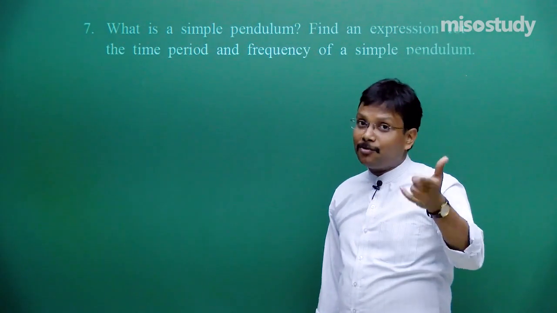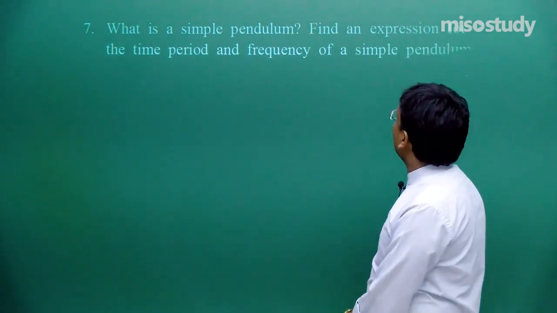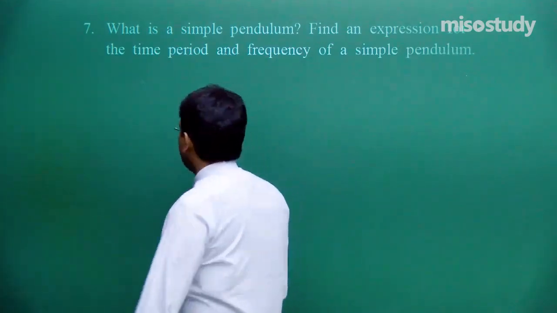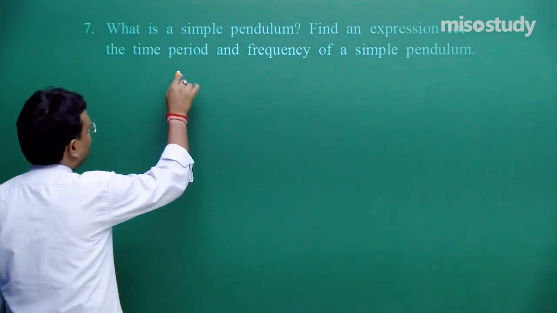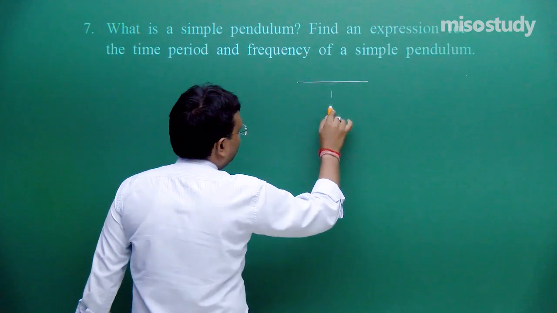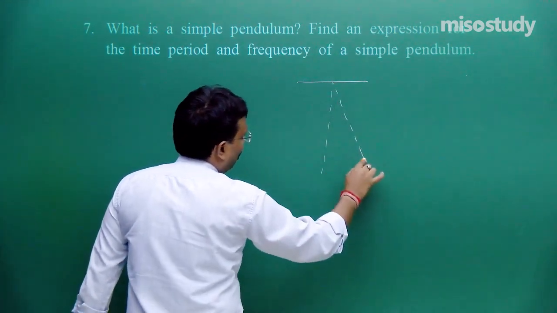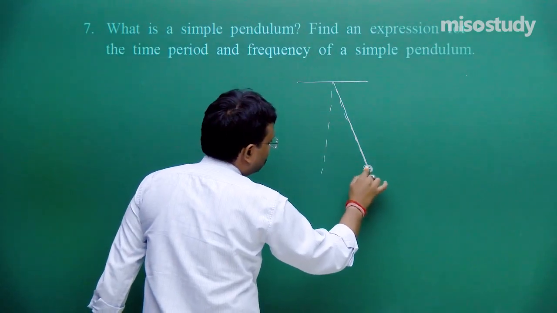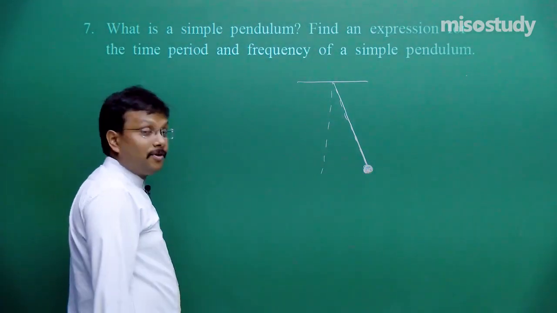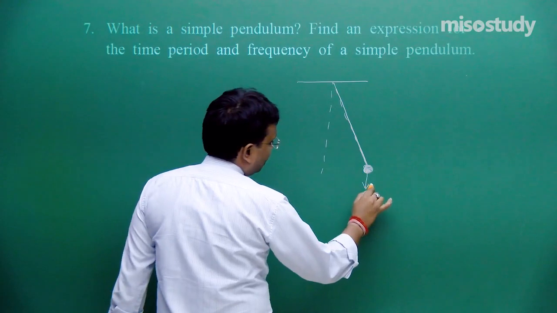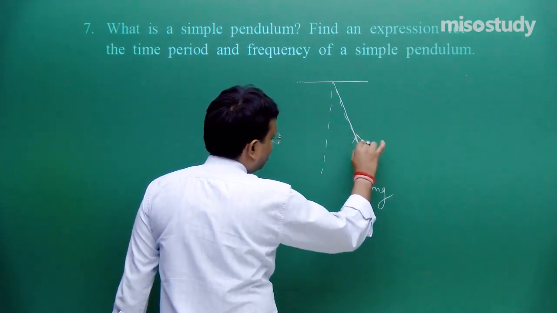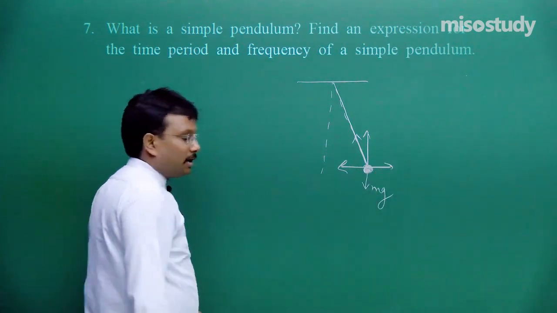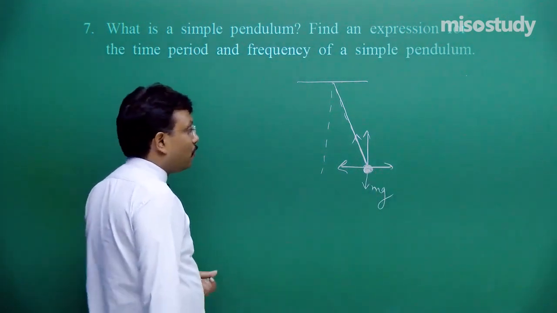Length, effective length is what, that I also explained to you. Find an expression for the time period and frequency of a simple pendulum. So you will have to write down this relation. Actually, for this please visit our videos. This is mg, this is tension T, then two components of tension. Then this motion restoring force.